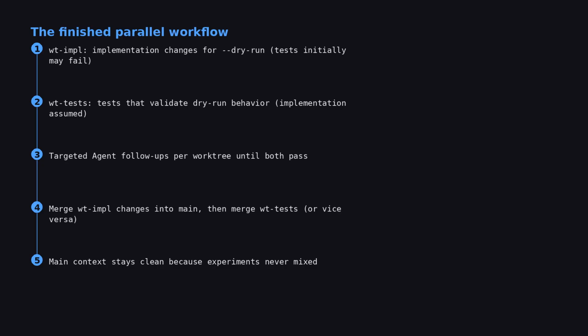The transformation numbers for me were simple. First working draft time: 60 to 90 minutes down to 25 to 35 minutes. Rework caused by AI using stale context: basically near zero because the files were isolated. The "oh no, I lost track of what I tried" feeling: mostly gone. It's not magic. You still need to split tasks cleanly, read diffs before merging, and handle occasional merge conflicts. But the workflow is genuinely different because it protects your main context window and your repo structure at the same time. And that's the big win. You're parallelizing exploration without parallelizing confusion.